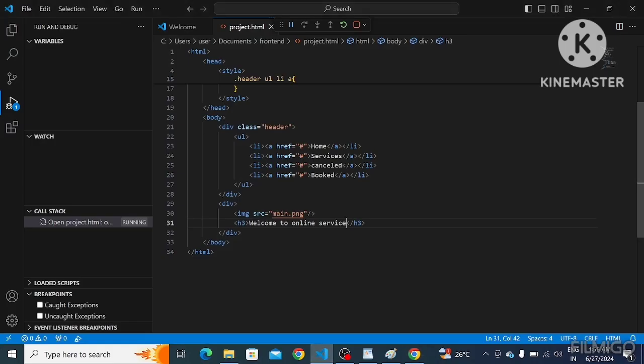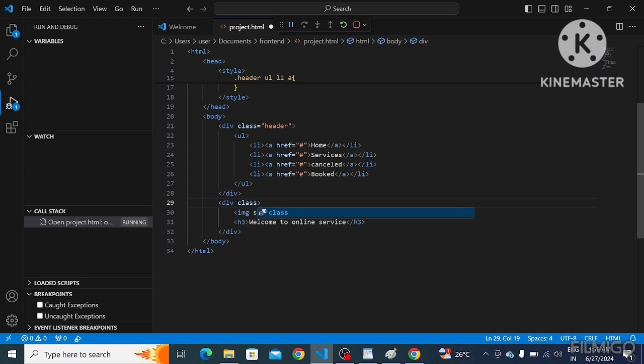For this, I told before, if we want to display some text or images or anything side by side, we want display as flex, right? So for this, I'm going to give one class name, main division.